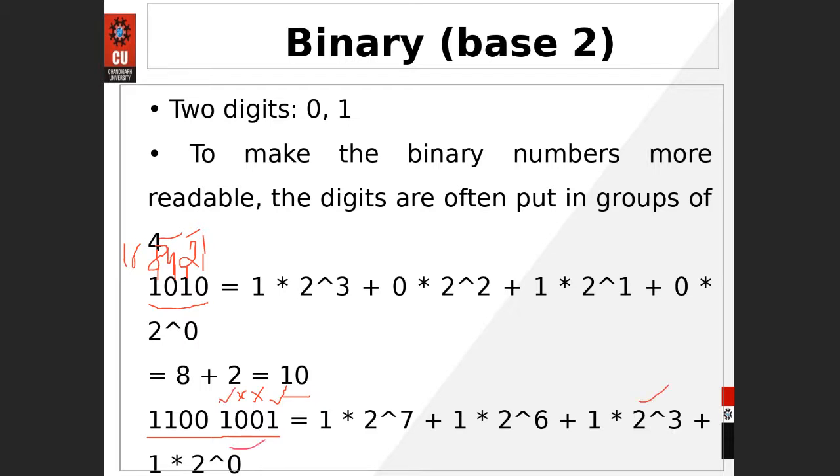The first number is 2 raised to power 0. The next number is 2 raised to power 3. Then 4, 5, no need to include. Then 6: we include 2 raised to power 6 and 2 raised to power 7. Finally add them, and you get that number: 2 raised to power 7 plus 2 raised to power 6 plus 2 raised to power 3 plus 2 raised to power 0, which is 1. I hope you are getting my point. So this is your binary number system. Clear? Whatever value you get, you have to cross check it.